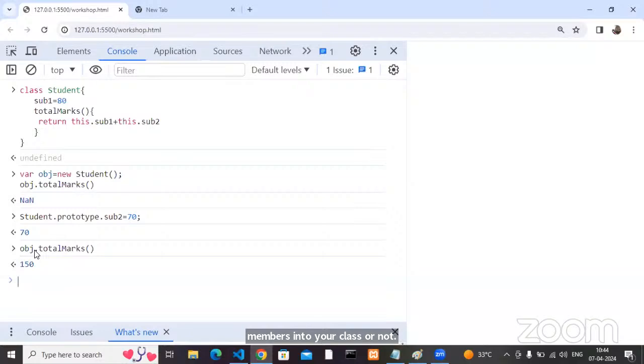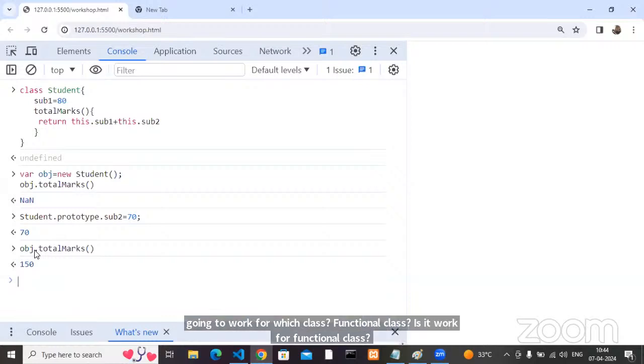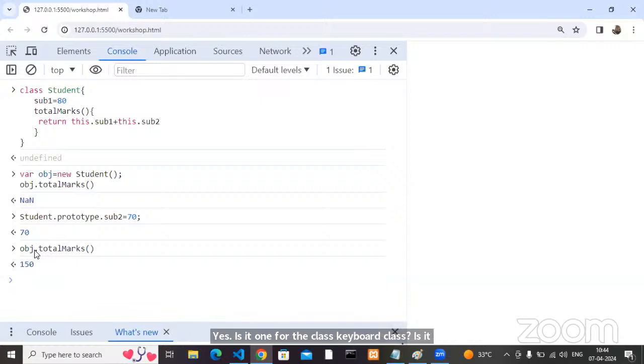Yes or no? Can we inherit the members into your class or not? Which type of class is it going to work for? Is prototype going to work for a functional class? Yes. Is it going to work for the class keyword class? Yes. By using prototype, we can inherit the members inside the functional classes and inside the class keyword classes also. But for class keyword classes, we have some extra.